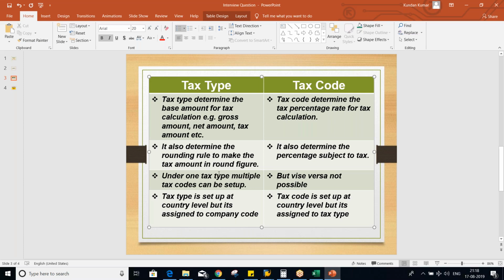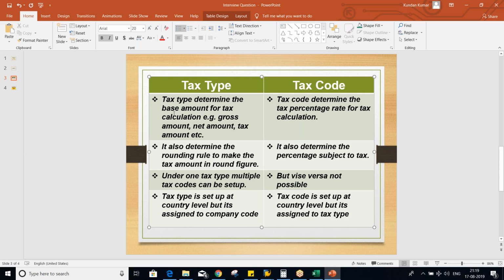Okay, these four differences, I'll repeat once again. If you talk about tax type, it determines the base amount for the tax calculations, and this base amount could be anything like gross amount, net amount, tax amount, right? Whereas the tax code determines the percentage rate, what percentage of tax is going to be deducted. At the same time, tax type also determines the rounding rule, whereas the tax code determines the percentage subject to tax, in the sense what percent of your base amount is subjected to tax.